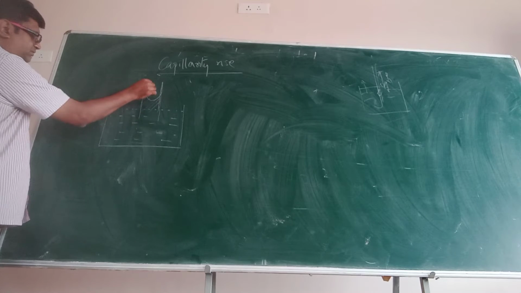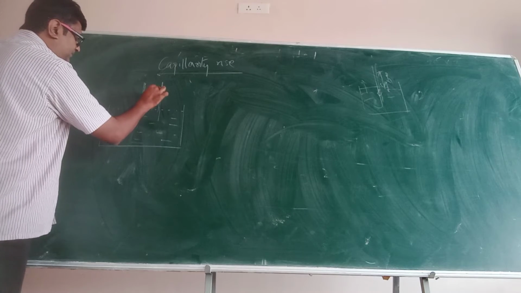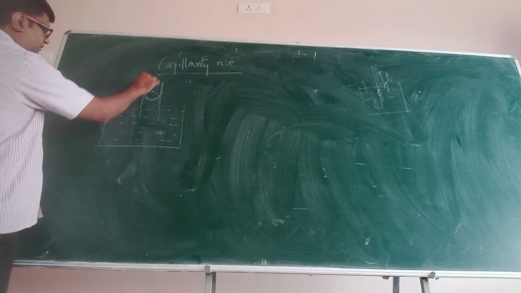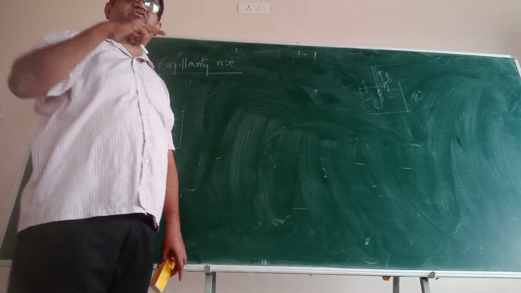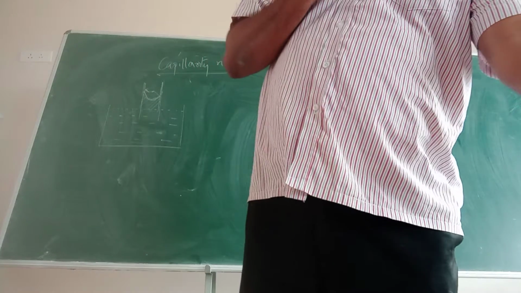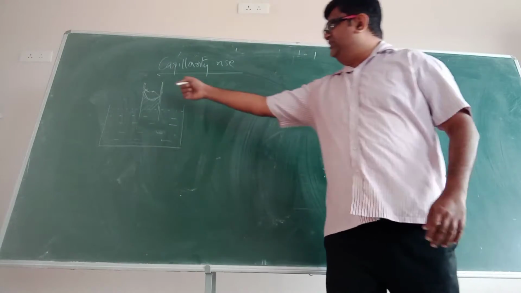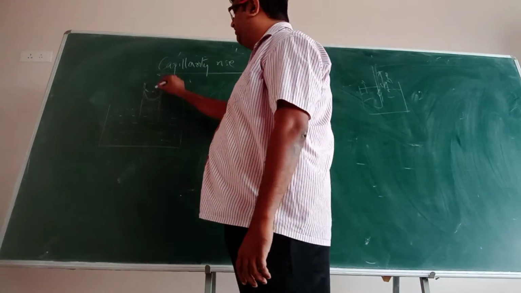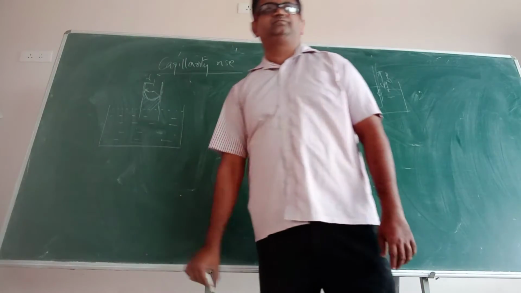तो यहाँ और यहाँ में if this is the meniscus, there must be some radius. Am I right? This is a curvature. There must be some radius. Let us say that radius is r. Now this is the tube. This is some glass tube. The glass tube will have its own radius. Two things are there here. The glass tube will have its own radius, and there is a radius of curvature of the meniscus. Okay. Let us say the radius of curvature of the meniscus is capital R and the radius of the glass tube is small r. Clear?